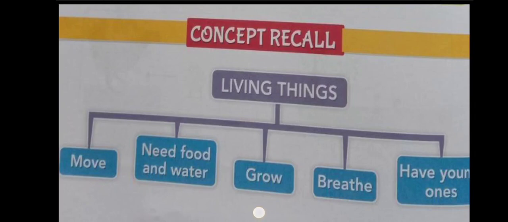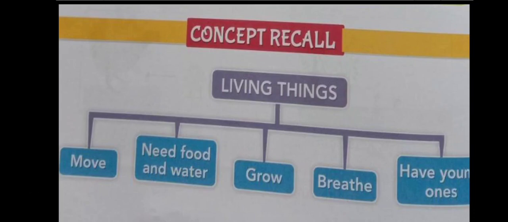Then, next point, living things can grow. All living things like us, human beings, animals, insects, plants, trees, all can grow, isn't it? But the non-living things like stones, hills, sun, moon cannot grow. Next, living things breathe. They need air to breathe. But the non-living things do not need air to breathe.